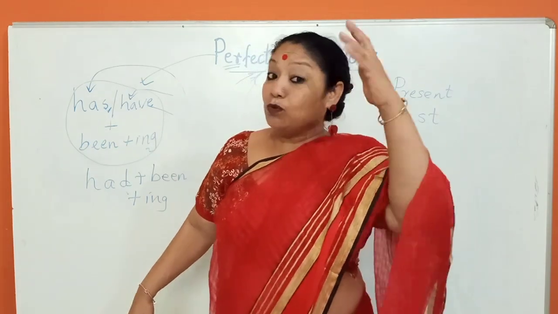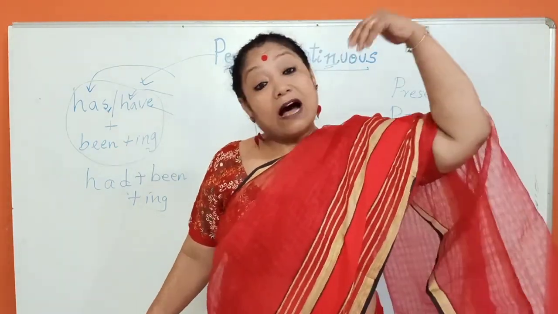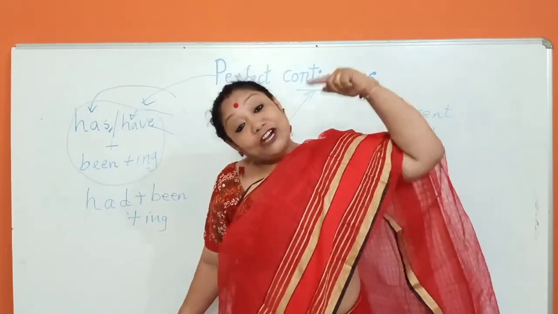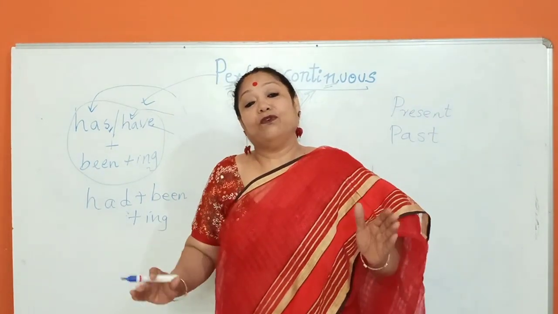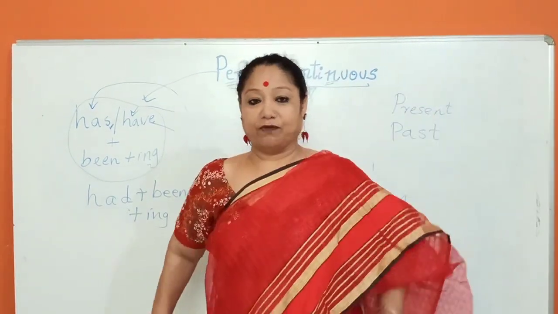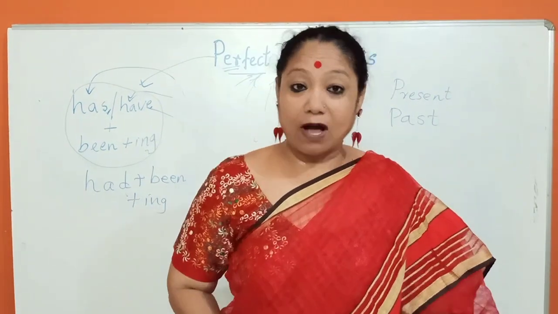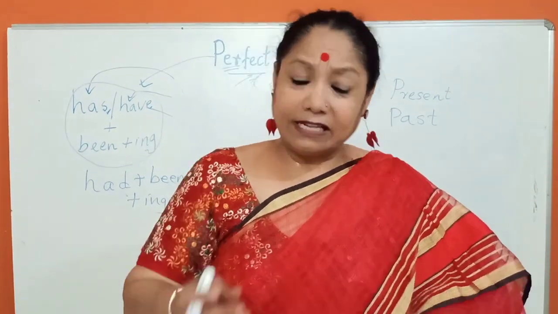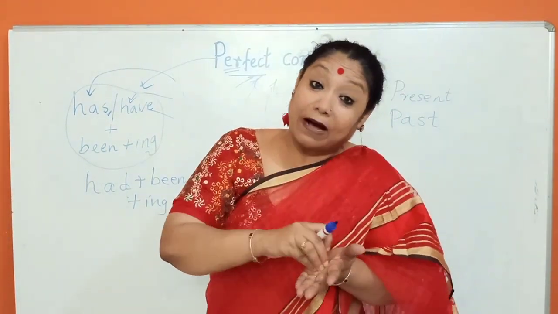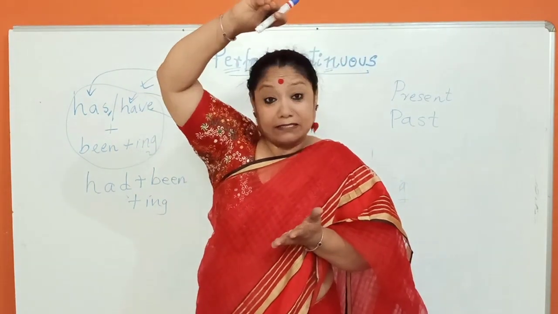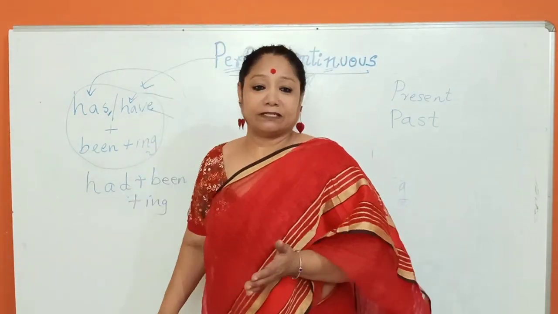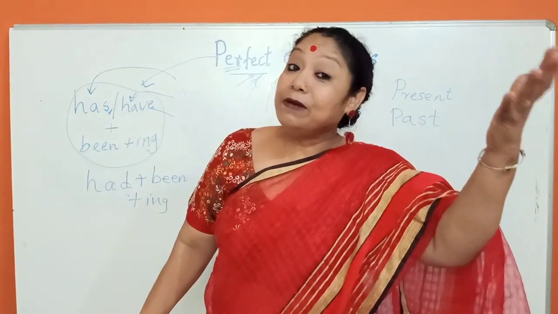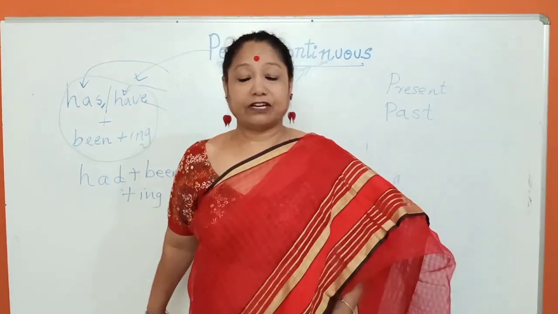Then why should we use had been? A past incident which continued in the past. Therefore we use past perfect continuous. Many of the students used to ask me, why do we use that? That the incident happened in the past, it was continuing in the past and it ended also in the past. Therefore we use had been plus ing, past perfect continuous.